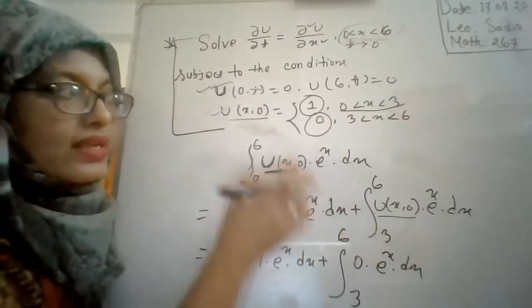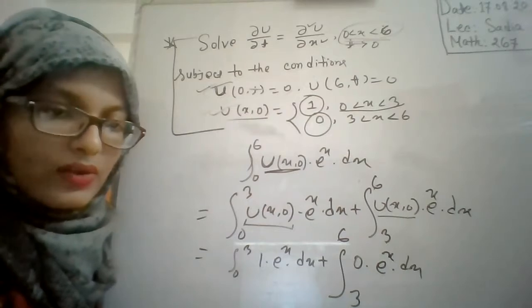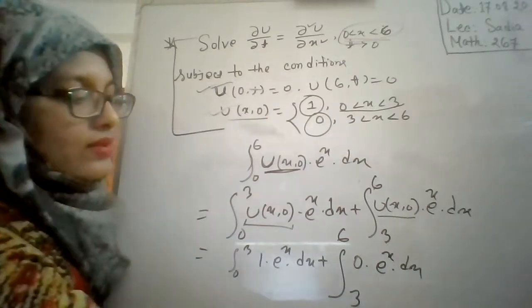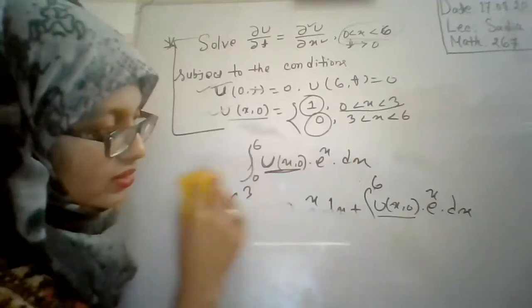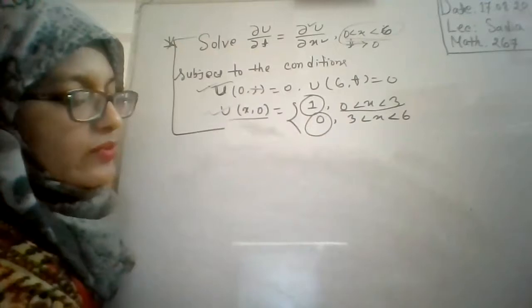Now is it clear what is the application of this piecewise function represented by the initial condition? Yes, ma'am. Okay. This is for your understanding; we are not starting our solution yet. Now we will start our solution of this problem, okay?